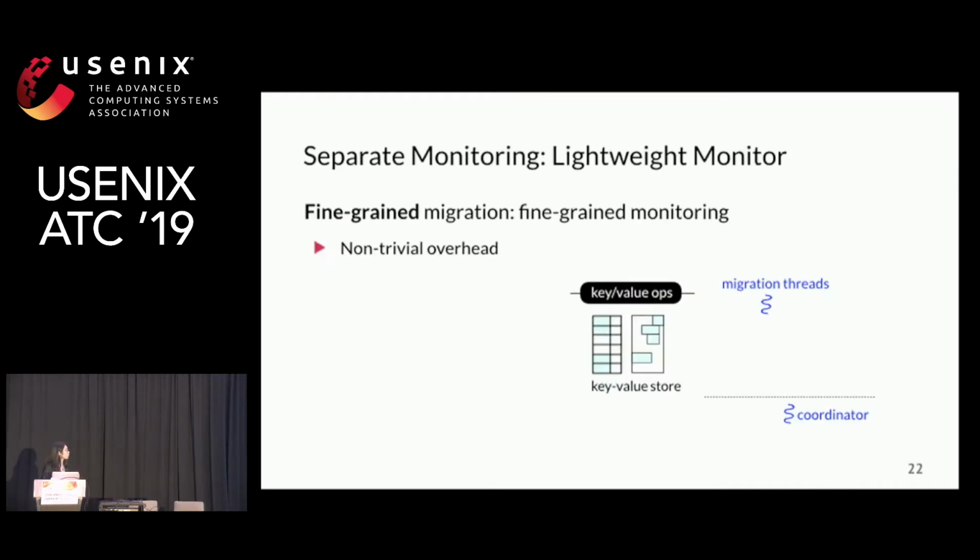Finally, I will introduce the lightweight monitor, which enables fast detection of migration requirements due to workload changes. The function of the monitor is to collect access statistics so that the coordinator can make a migration plan. Pragh's fine-grained migration maximizes benefits, though it makes monitoring challenging because the monitor should operate at per-key granularity, which has non-trivial overhead on large graphs.